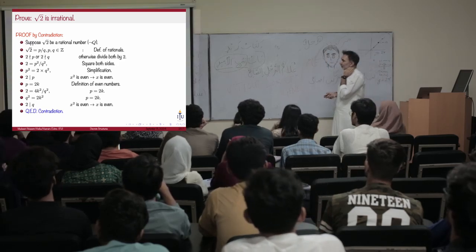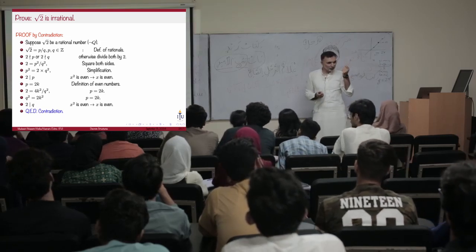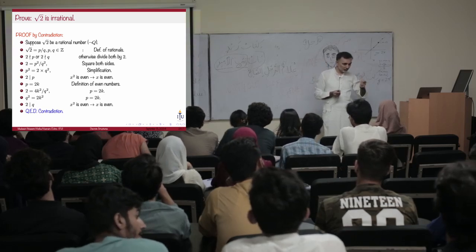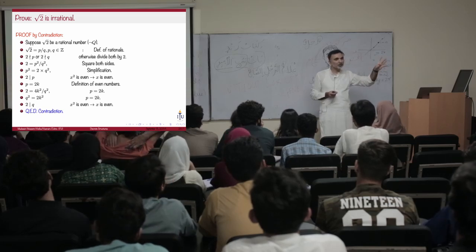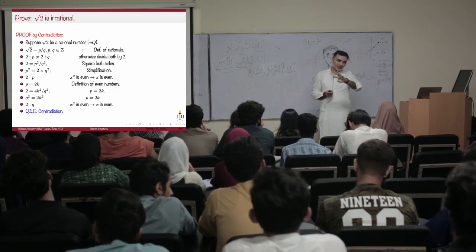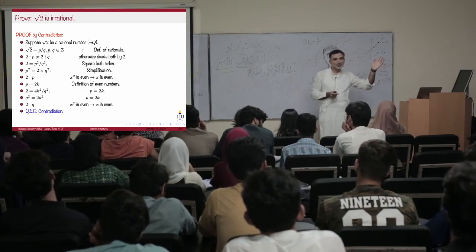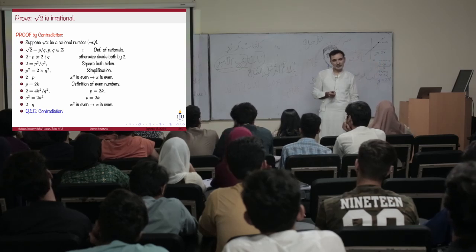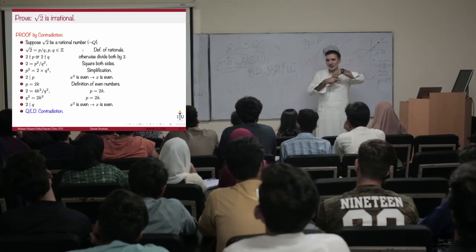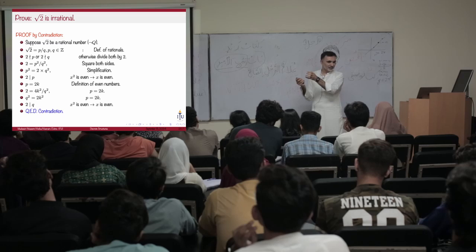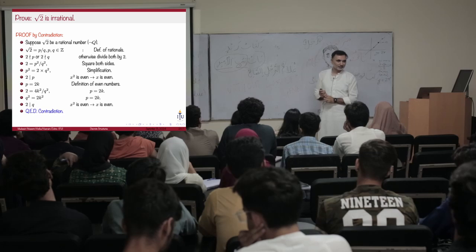This step is saying that if P and Q are both even numbers, throw them away. Divide them by 2. If they are both even, you can divide them by 2, right? You get another P and Q. If this P and Q are both even, throw them away. Keep doing it until you reach a point where one of them is odd. If you start with 2 even numbers, you keep dividing them until one of them is not even. Yes. Why did we throw away the even?